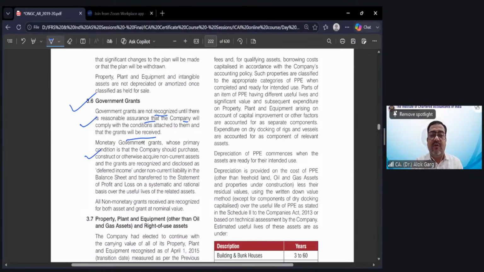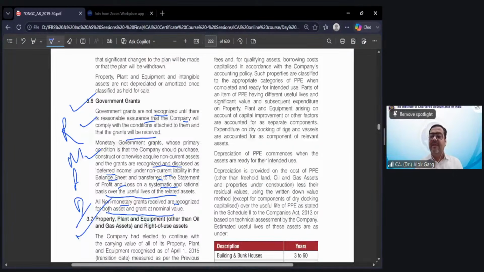Then they have told monetary government grants whose primary condition is that the company should purchase, construct, or otherwise acquire non-current assets are recognized and disclosed as deferred income under non-current liability in the balance sheet and transferred to the statement of P&L on a systematic and rational basis over the useful life of the related asset. All non-monetary grants received are recognized for both assets and grants at nominal value. What they did, they have given the recognition, measurement, presentation, disclosure of government grant.